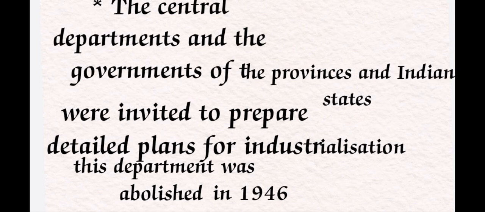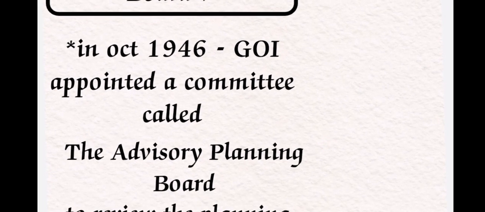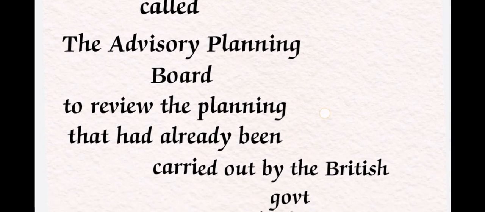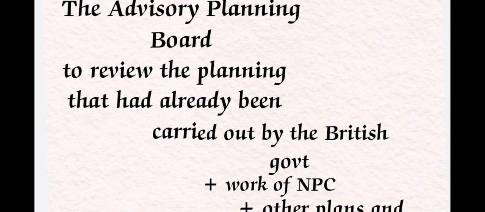Okay, so the next and last one is the Advisory Planning Board. In October 1946, the government of India appointed this committee, and it was called the Advisory Planning Board, just to review the planning that had already been carried out by the British government. It was an advisory body to give advice on the already existing British government planning.